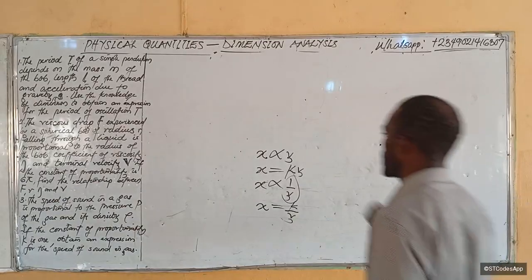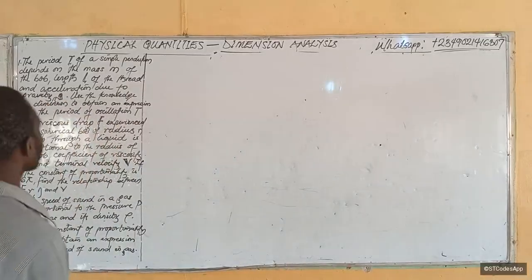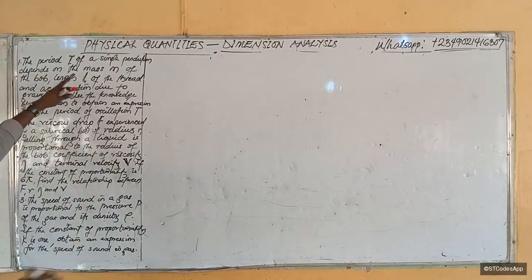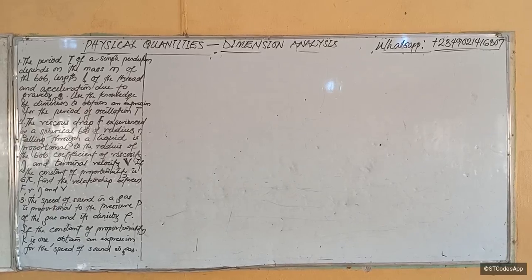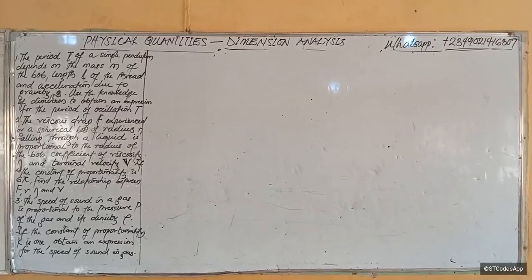So that's that. Now let's treat this question. You're going to see how to treat it. It says the period T of a simple pendulum depends on the mass. I hope this is showing well. The period T of a simple pendulum depends on the mass.